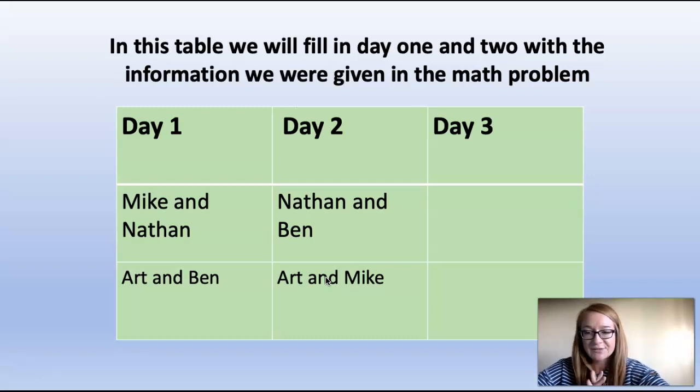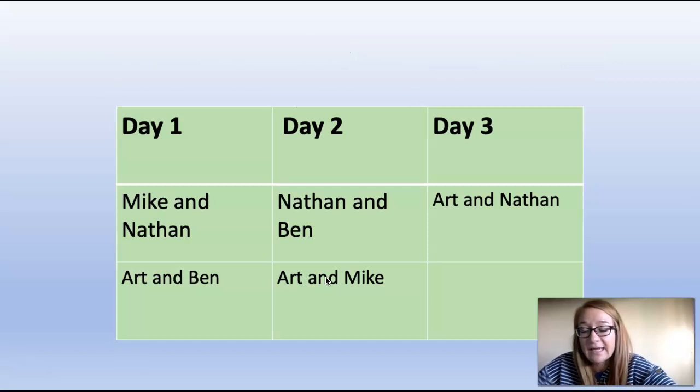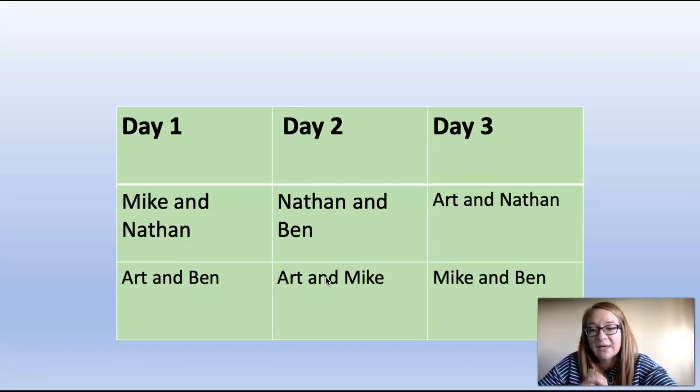So for day 3, we're gonna pull Art and look at who he hasn't played yet. Art has not played Nathan, and so he's gonna play Nathan on day 3. And in the second game, the 2 players left that have not played each other yet in the tournament are Mike and Ben. We can double check our work and go over the days and make sure that nobody plays each other twice in the tournament, and nobody plays twice in a day.